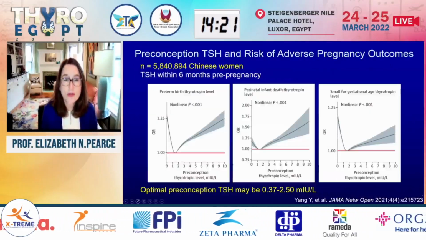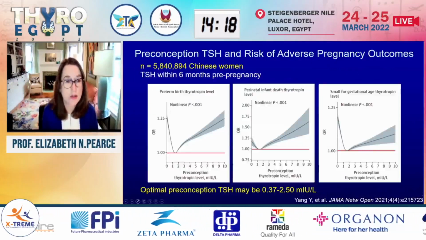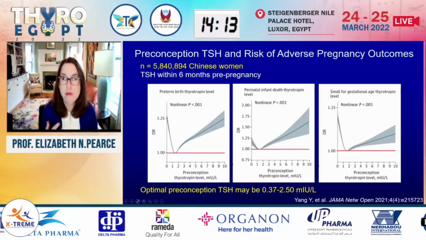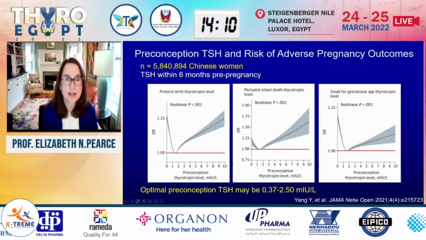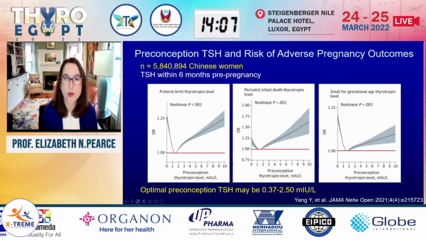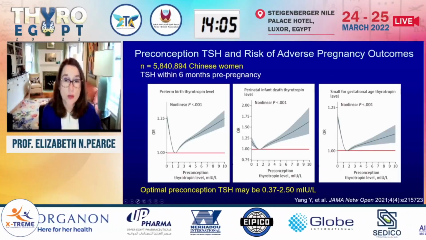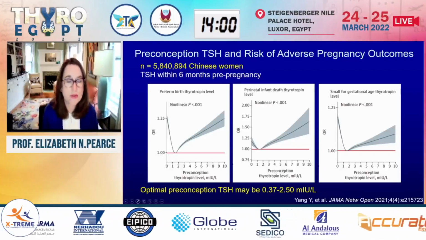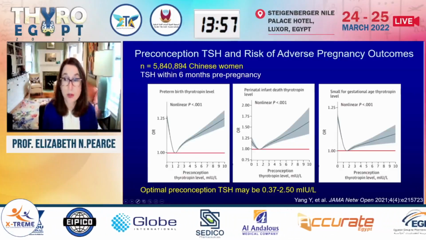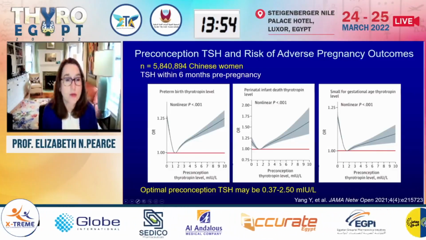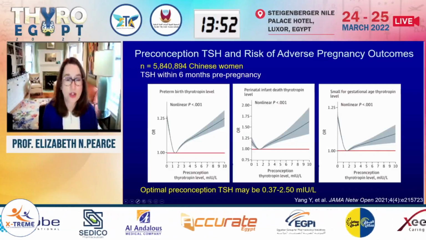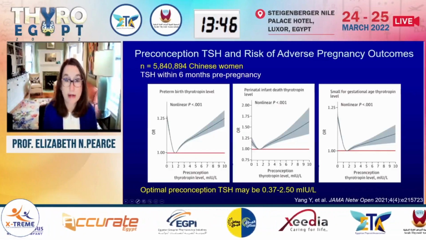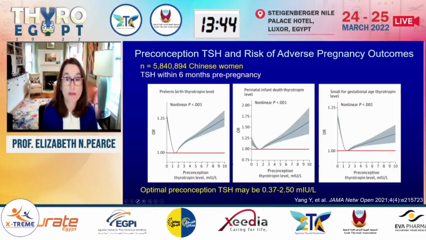Now, a recent study that I think helps in this regard is this one. This is not a trial. This is a very large observational data set from China, 5.8 million women who had serum TSH measured within 6 months prior to conception. And they looked at the associations between the preconception maternal TSH and a number of different pregnancy outcomes. And they saw for most of these outcomes U-shaped or J-shaped relationships, so that low and high maternal TSH levels preconception were associated here with higher risk for preterm delivery, for perinatal infant death, and for having children who are small for gestational age.